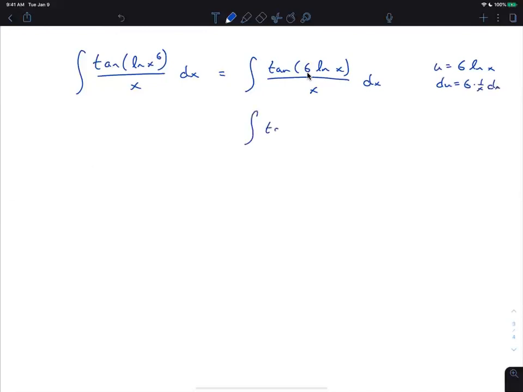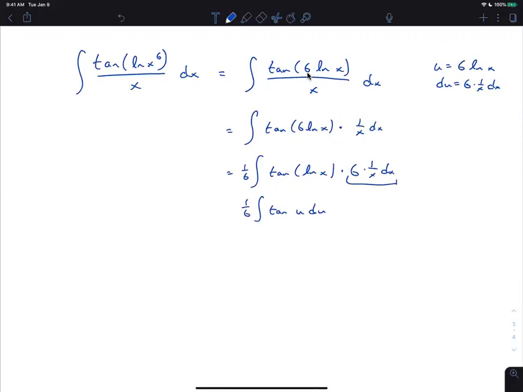And I can get this by splitting off 1 over x. And now I need a 6 inside and a 1/6 outside. So there's the du. And so we get 1/6 tangent of u du. Does that make sense? Integral tangent of u du.